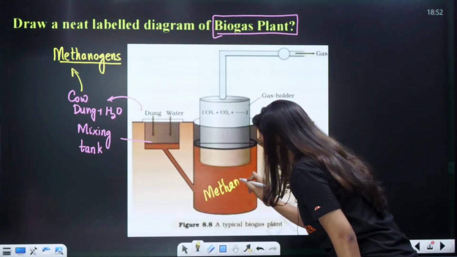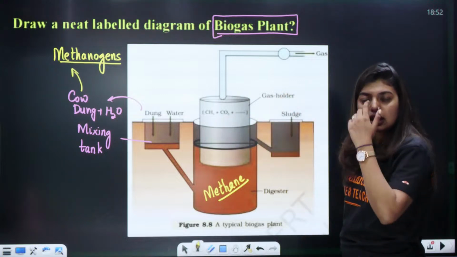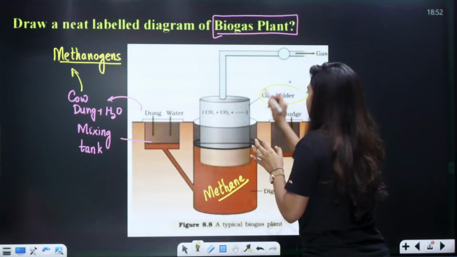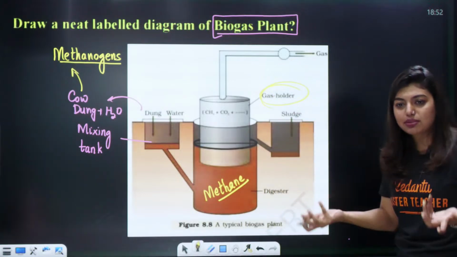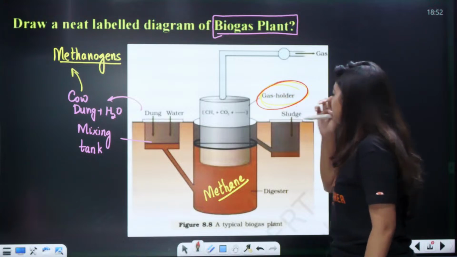Okay, they are going to release the methane, and these gases, not only methane, there will be other gases like carbon dioxide, and all these gases will be collected in the gas holder. From the name itself, you understand, gas holder means it will hold gas. This much English we know. So gas holder means it will hold the gas.